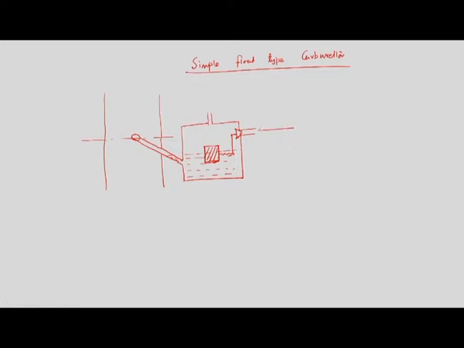From there we are supplying fuel from the fuel tank. This is the air vent, and this is the float. This is the fuel tank,